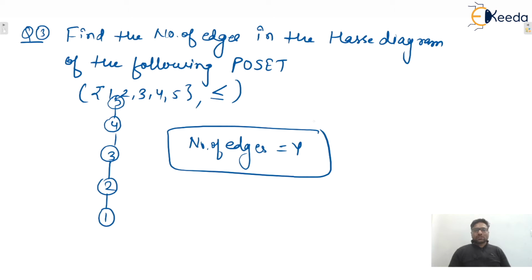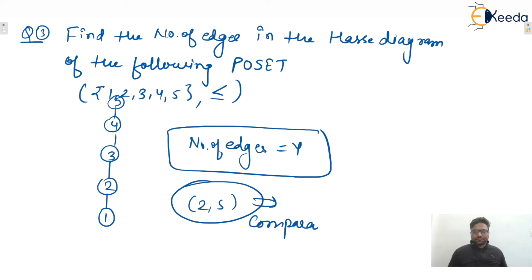Now, whether this is a toset or not, total ordering or not, we can say that yes, the Hasse diagram contains only a straight chain, so you can see every pair of elements is comparable here. You take any two, because all the elements lie on the same path. Let us consider any two elements, let's say 2 and 5. Yes, we can say that these are comparable. Why? Because 2 is less than or equal to 5.